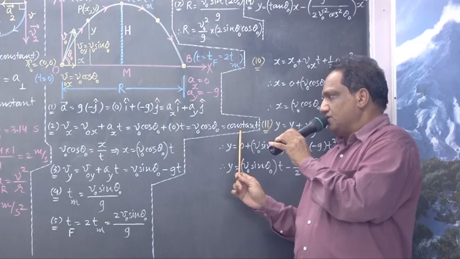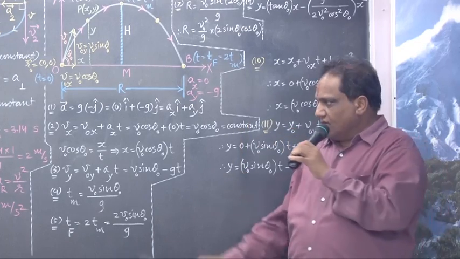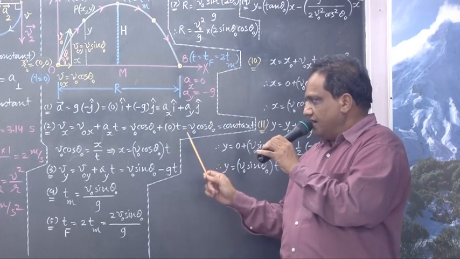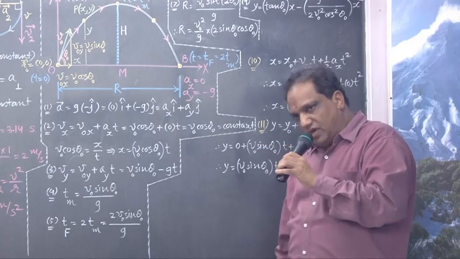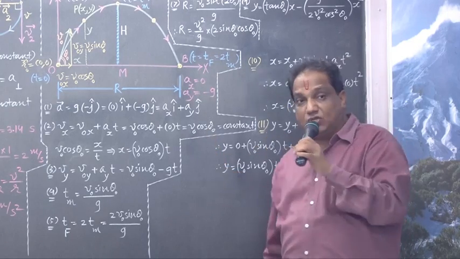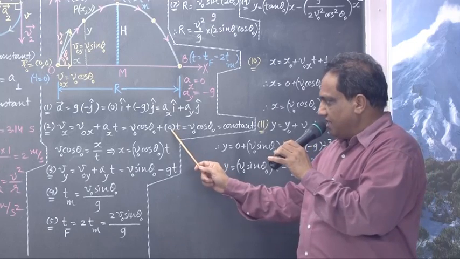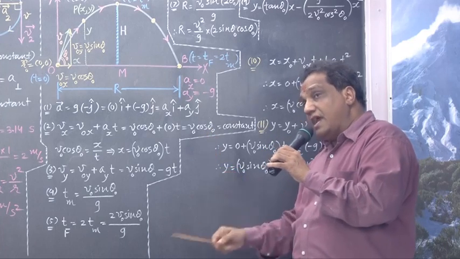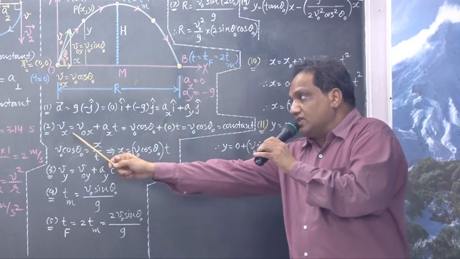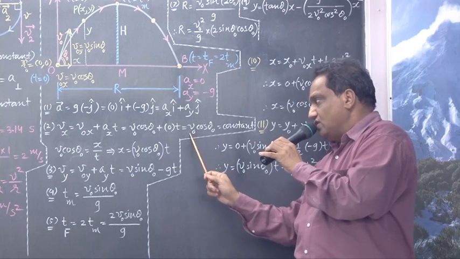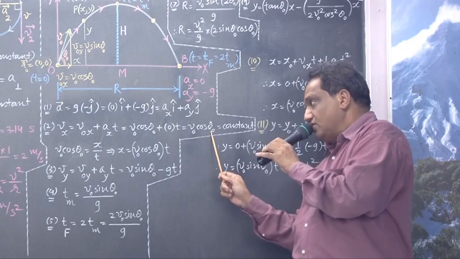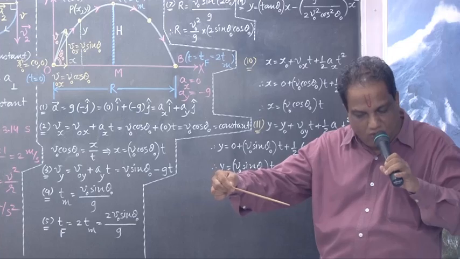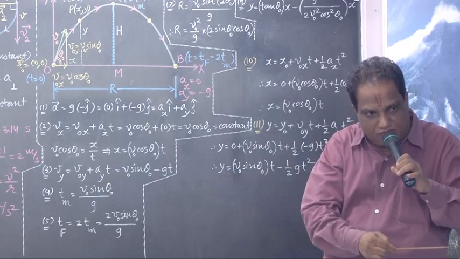And that remains constant. Why? This is the x component of the final velocity. It has come out to be V0 cos theta 0. There is no time dependence, because here it was t, but into 0, so this part has been eliminated. At any time, the x component of the final velocity will be this much. V0 is constant, theta 0 is constant, so this part will remain constant. Correct? So velocity along the horizontal direction remains constant.